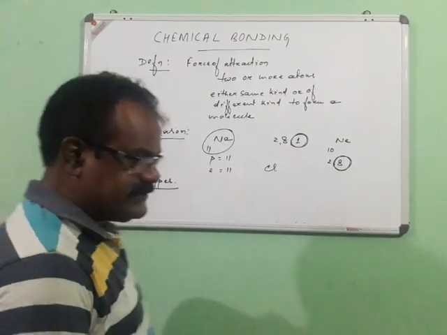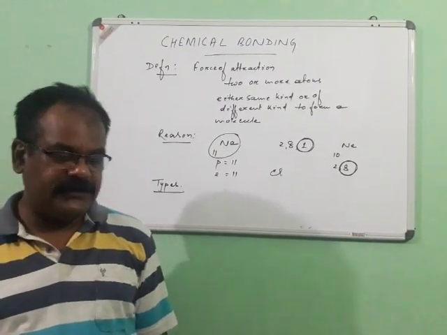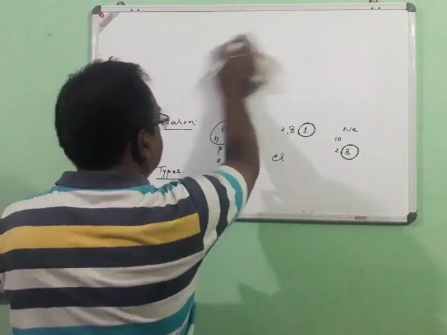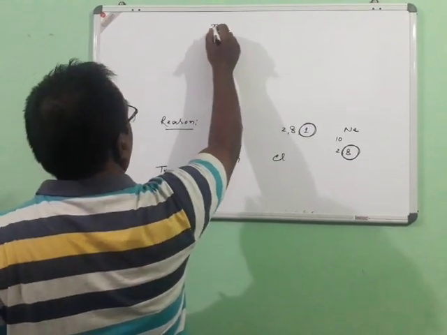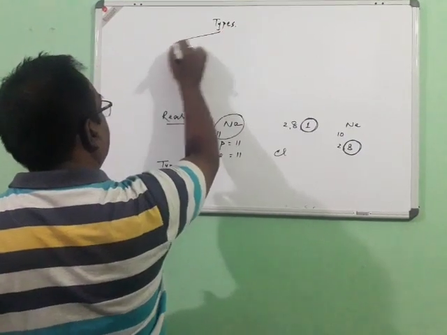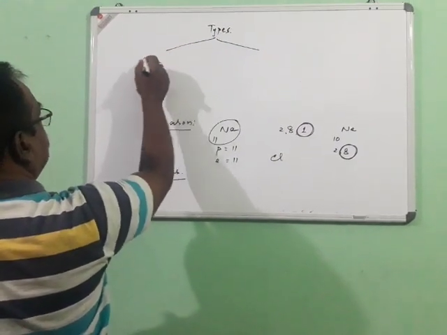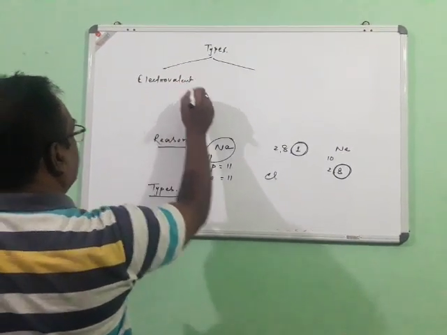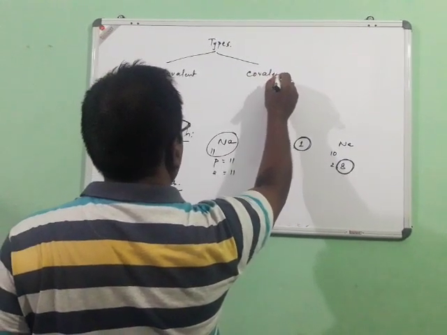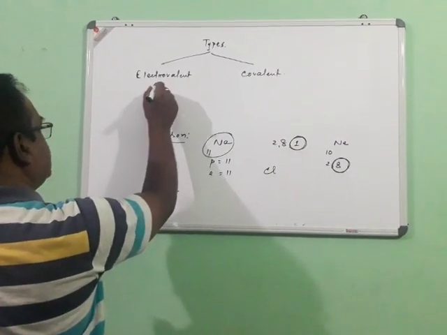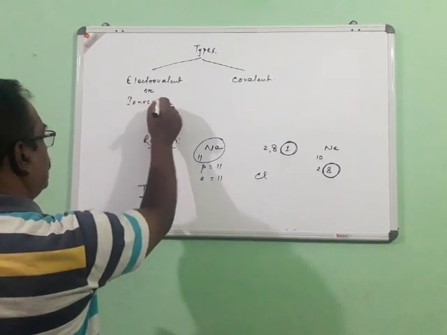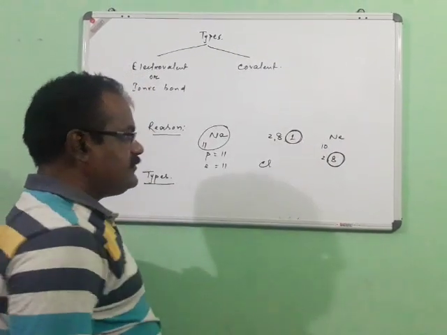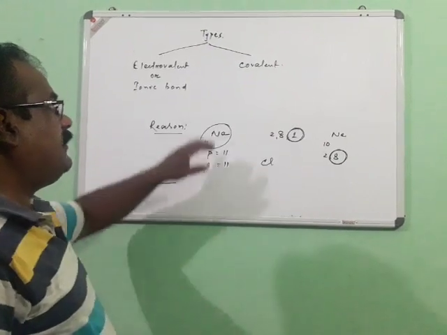Basically, chemical bonds are of two types: electrovalent, otherwise known as ionic bond, and covalent. The covalent bond is again of different types, which we will gradually discuss.